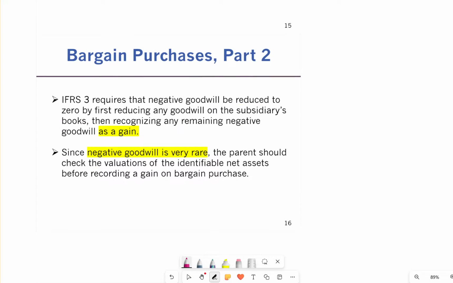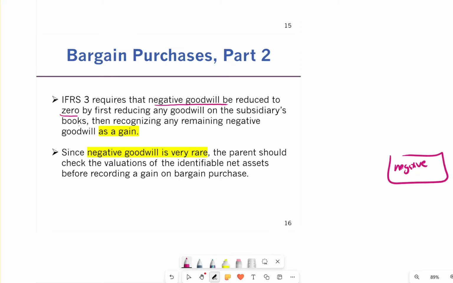Now I already talked about it. We could have a positive goodwill and also a negative goodwill. It says the standard requires that negative goodwill be reduced to 0 by first reducing any goodwill on the subsidiary's books, then recognizing any remaining amount.